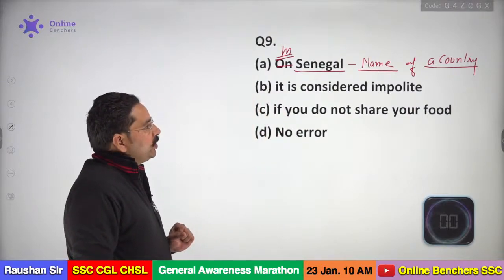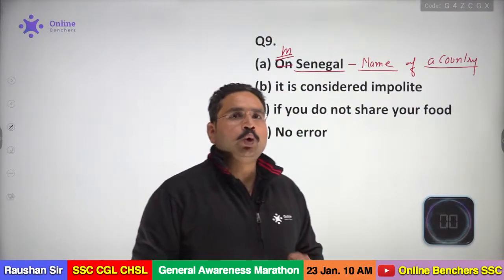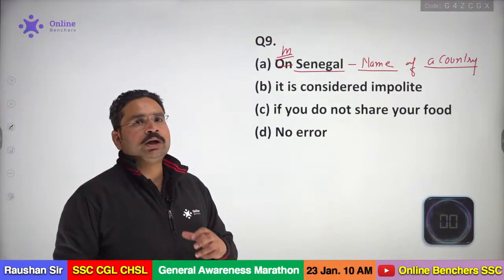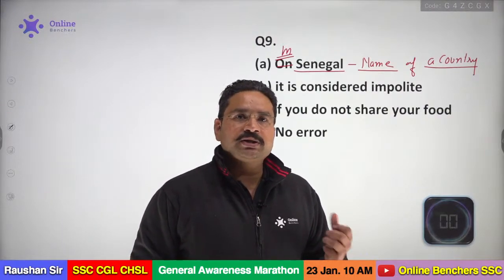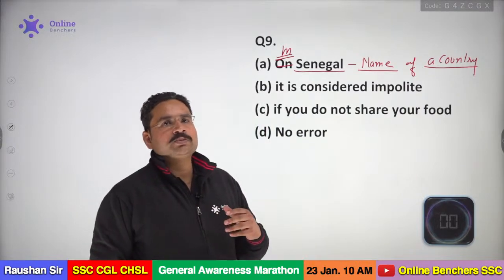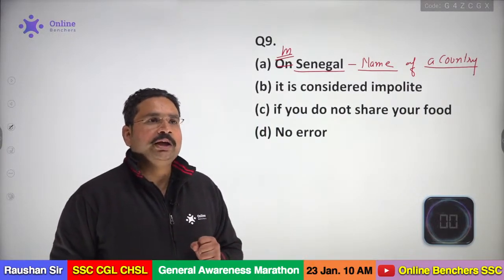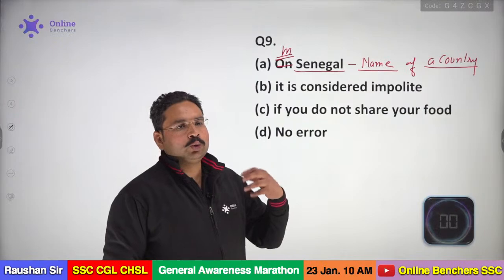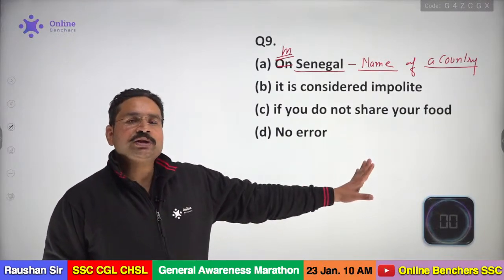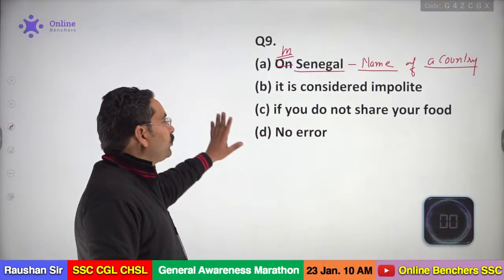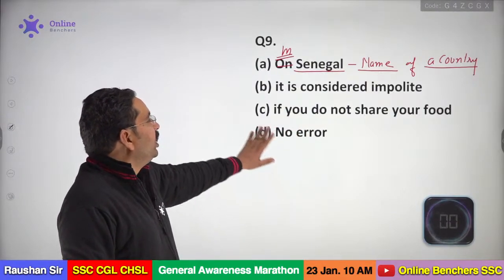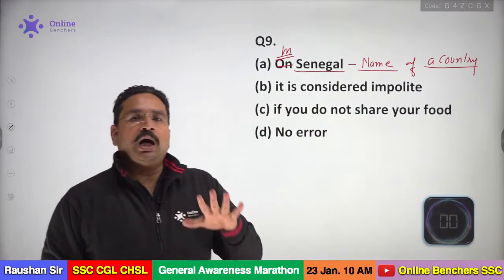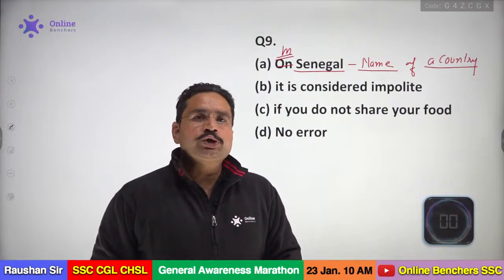But now the question is this, my dear: why am I telling you this is going to be the most confusing question in English grammar? For this question, first you have to mug up all the names of the countries, and there are 200 plus countries. Another thing, there are 200 plus metro cities in those countries. In each and every country we have the capital and some metro cities. So how is it possible that we can mug up all those concepts? That's why these questions are really confusing, but the answer is that you have to say "in Senegal it is considered impolite if you do not share your food." So we have the error in section A, but these are not appropriate questions to ask.